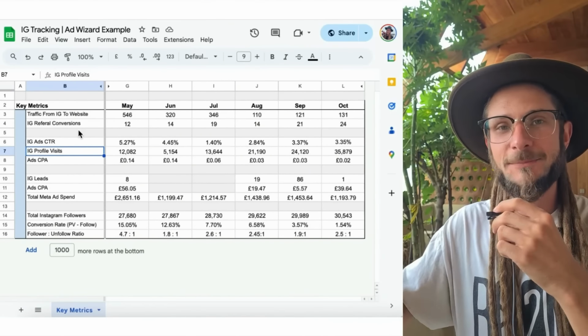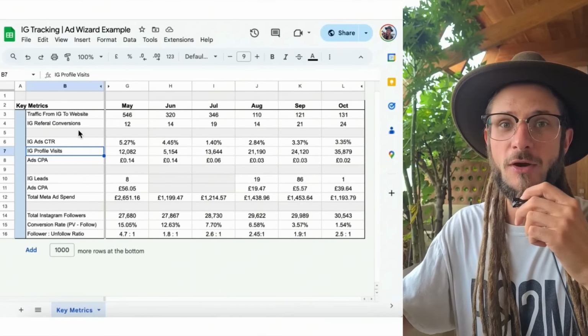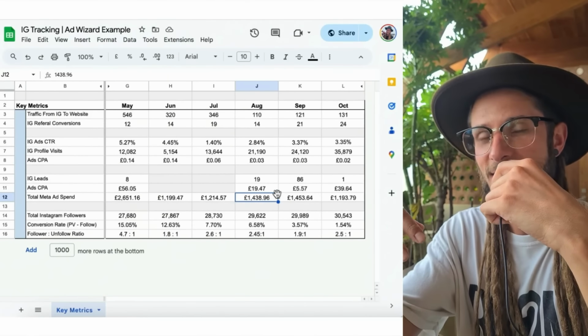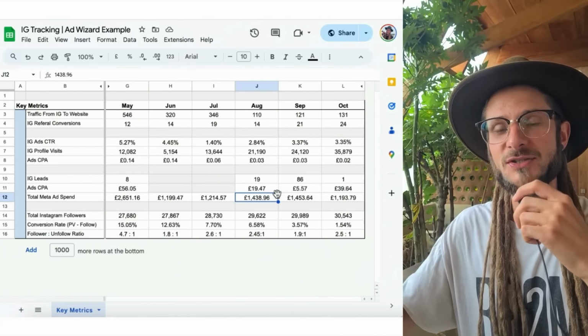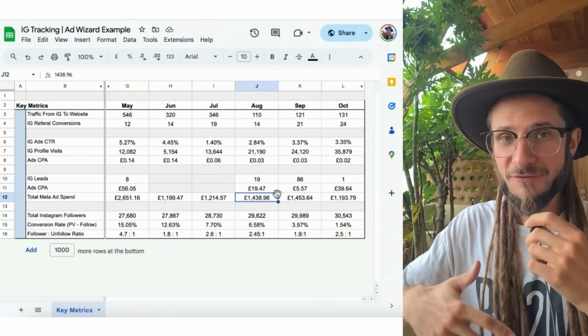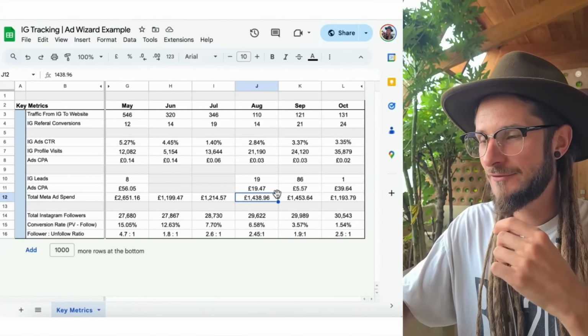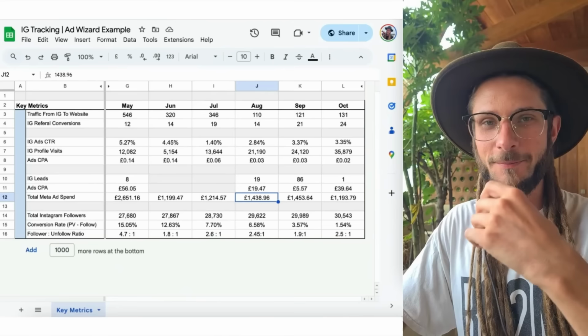We need to do a deeper dive into this data because we can only drive traffic to the Instagram page on the Meta Ad Manager. We need to dissect this data in order to find out how many conversions, how many people are following, how many people are unfollowing, what the click-through rate is, what the conversion rate is, and what the follower to unfollow ratio is. So I need to bear this in mind.